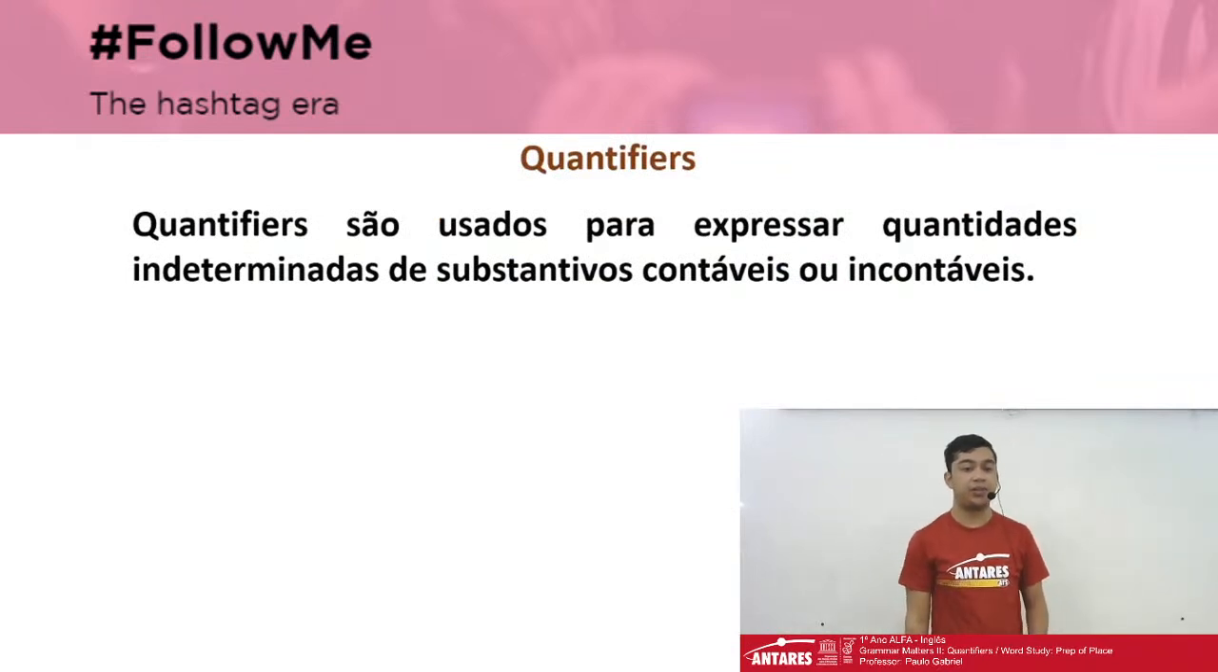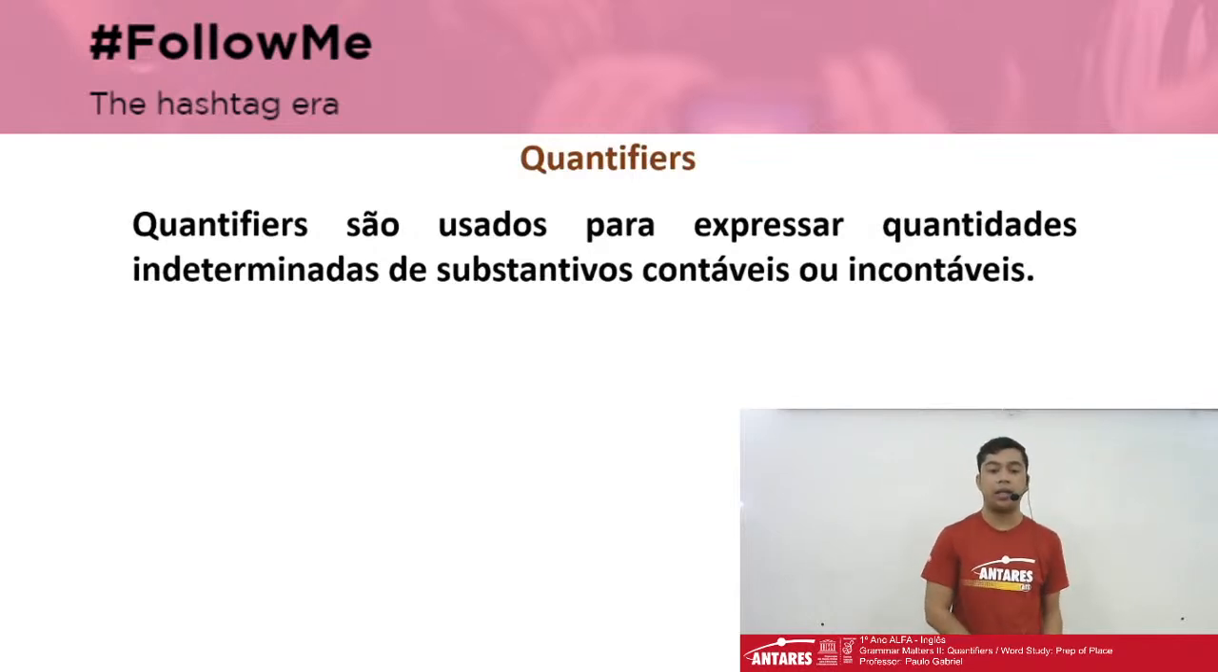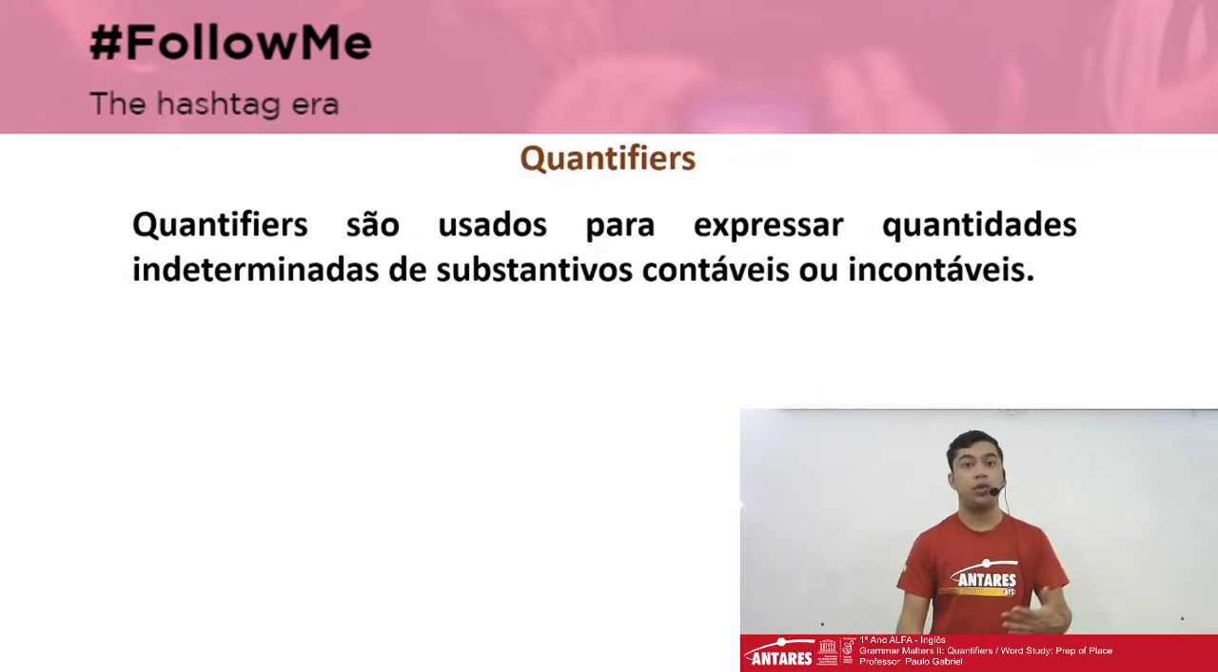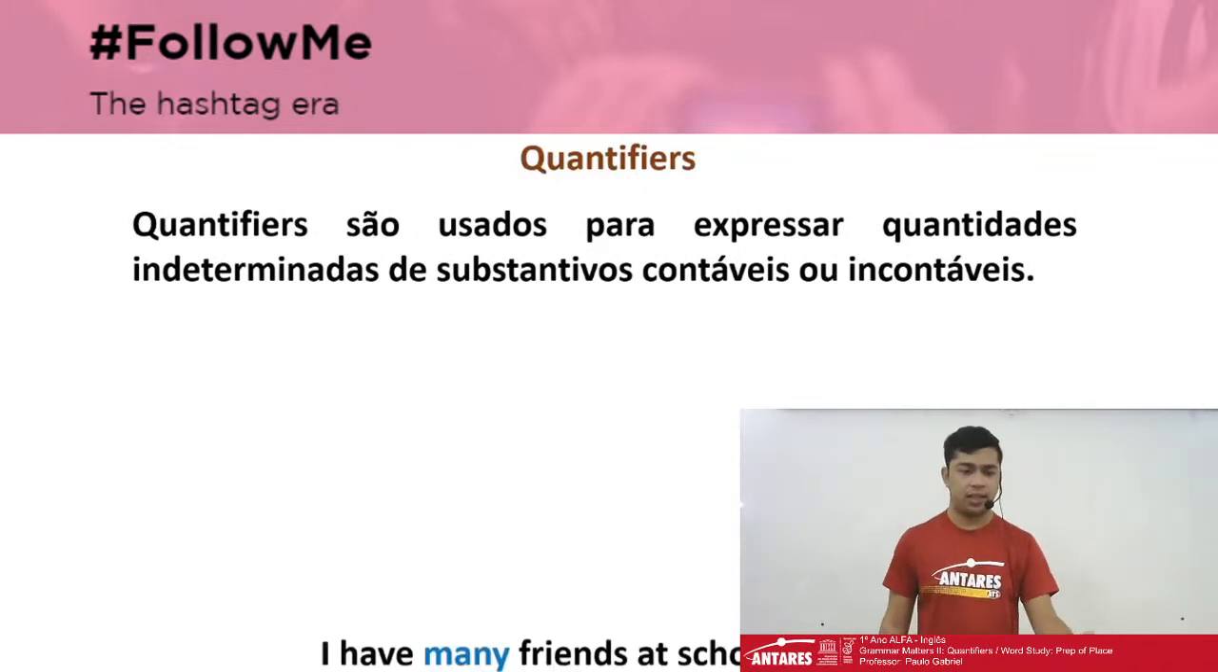So quantifiers are used to express indeterminate quantities of countable and uncountable nouns, okay? So there is an amount of things, and there are some words that we use to express this amount of things, but the quantity is uncertain. We don't know actually how many potatoes there are. There are some potatoes. We don't know actually how much milk there is. There is some milk. Okay, let's move forward one more.